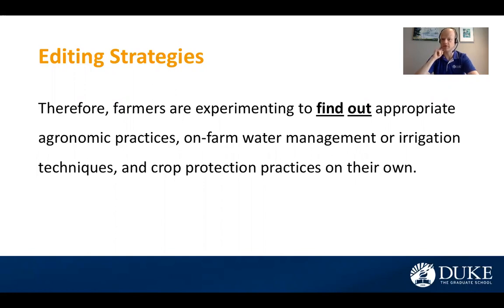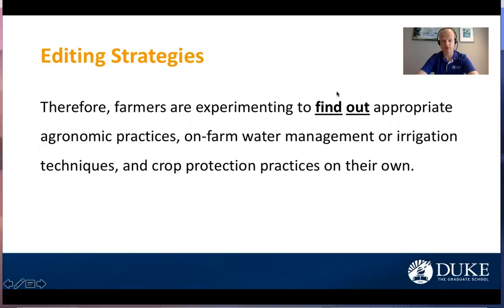Find out is a phrasal verb, and you may or may not be aware that generally speaking, academic language doesn't typically use a lot of phrasal verbs. So perhaps you look at this and wonder, could I use find out? Is there a different alternative? Is there something more appropriate for academic writing? Well, you can double check to see if that is correct.